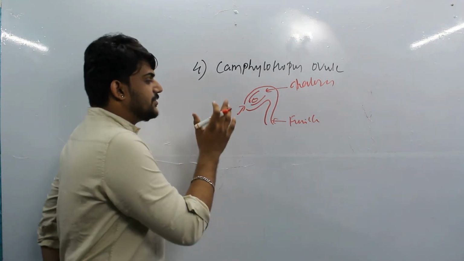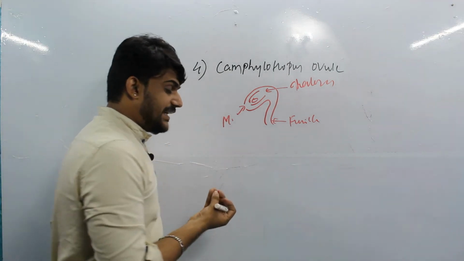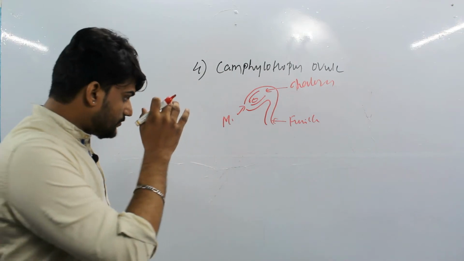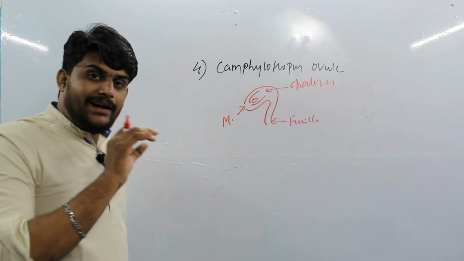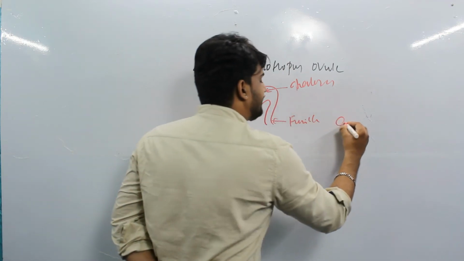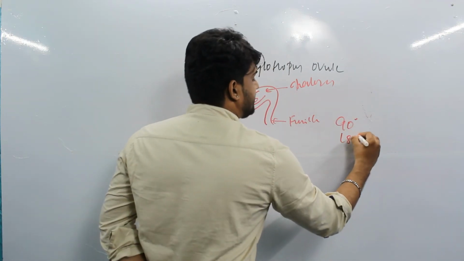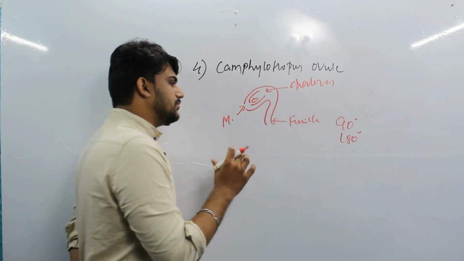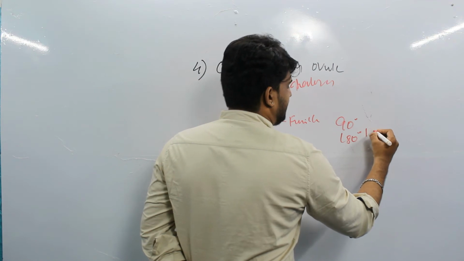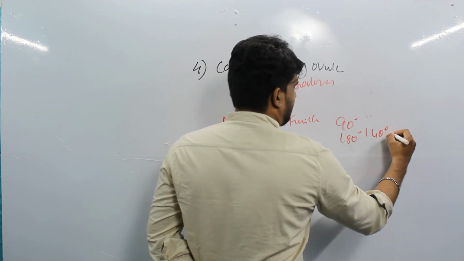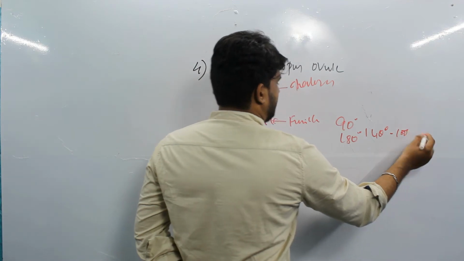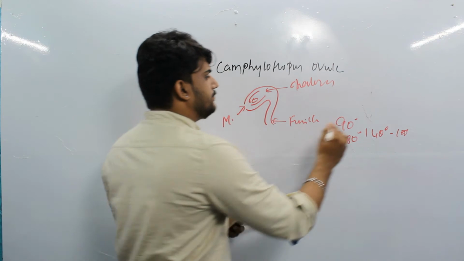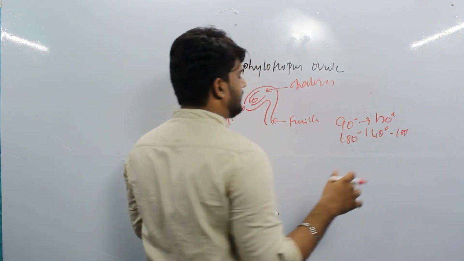Because the rotation of the ovule is in between the hemianatropous and the anatropous ovule. Hemianatropous rotates 90 degrees, and anatropous rotates 180 degrees. So in between, it rotates at about 140 or 150 degrees, mostly maximum around 120 degrees, somewhat like that.